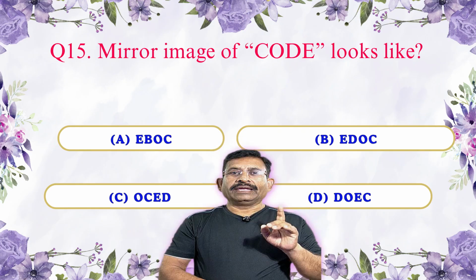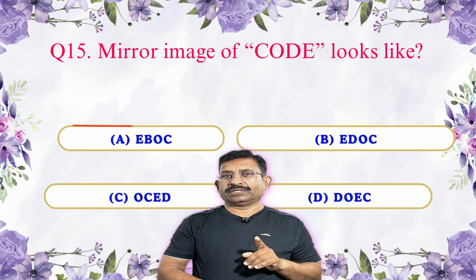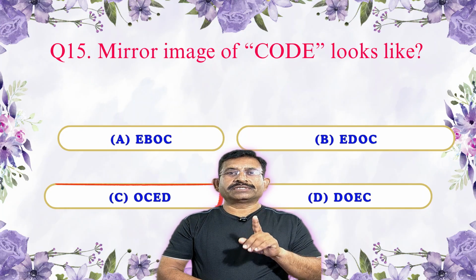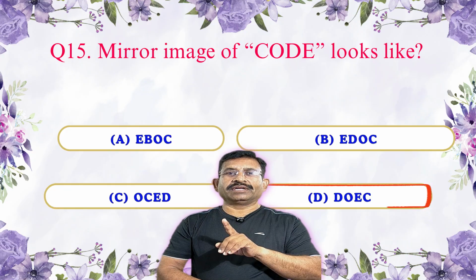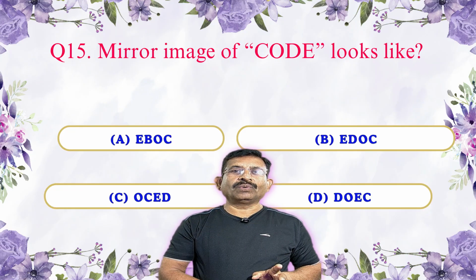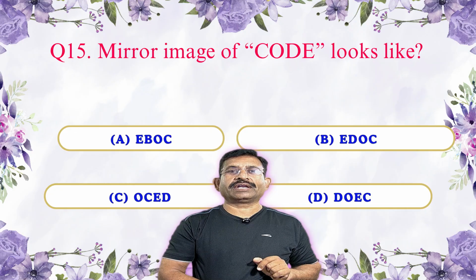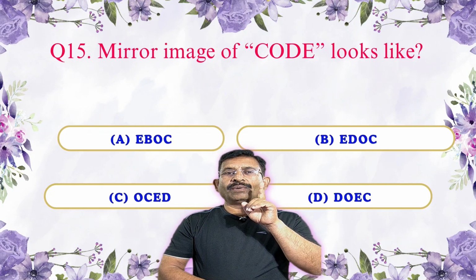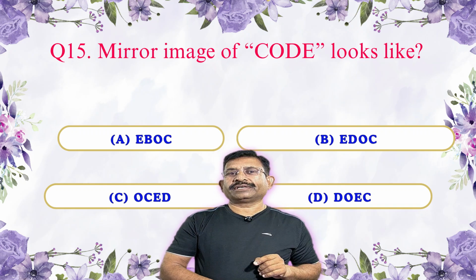Option A, EDOC; option B, EDOC; option C, OCED; option D, DOEC. Which is the correct answer? Answer B, EDOC, is the correct answer.